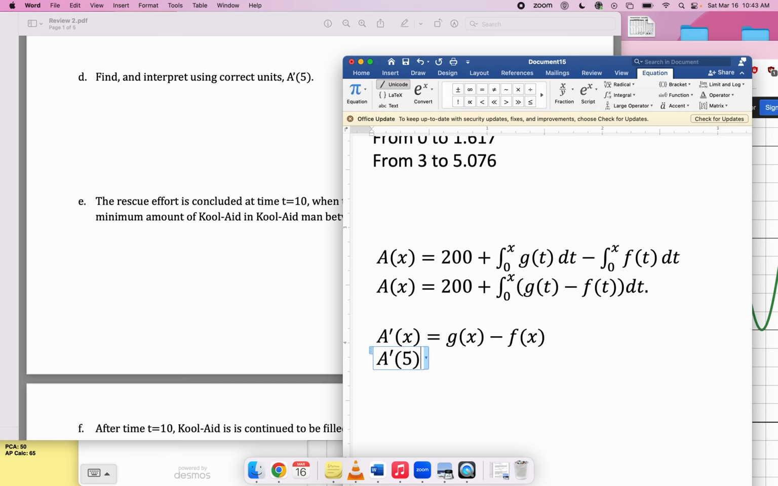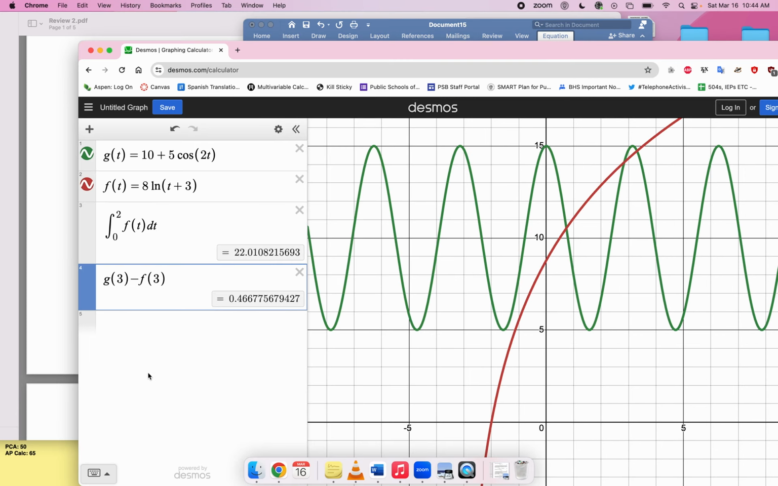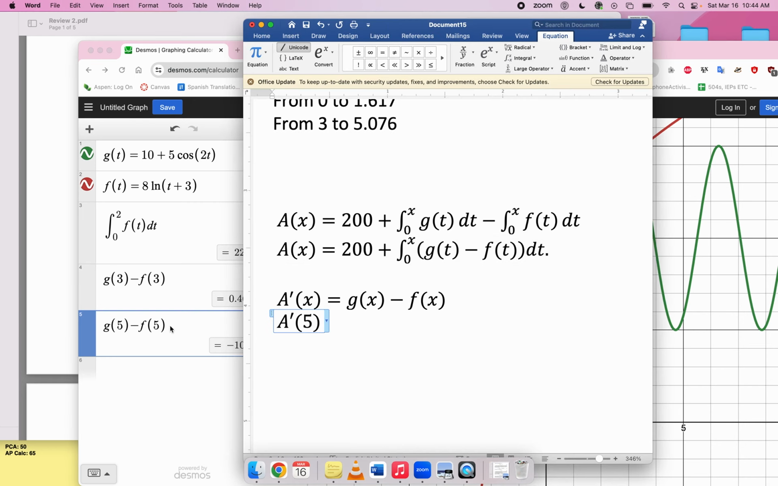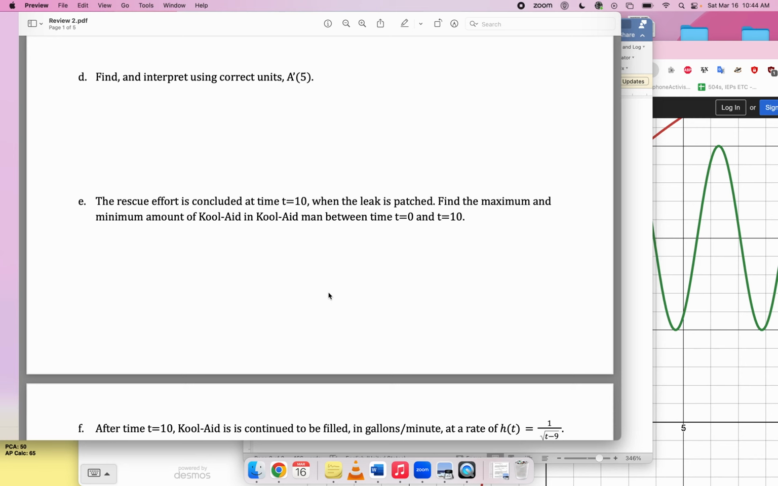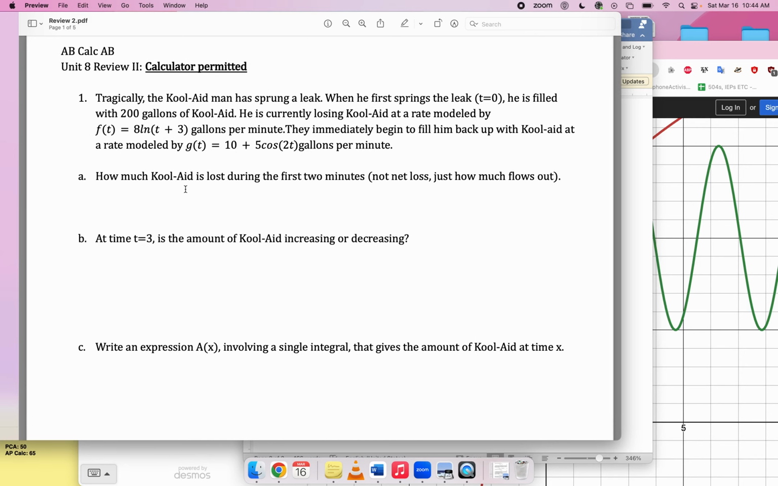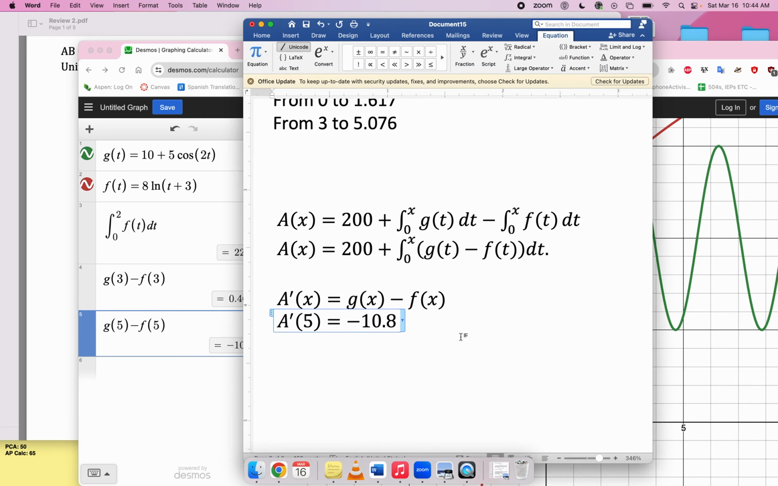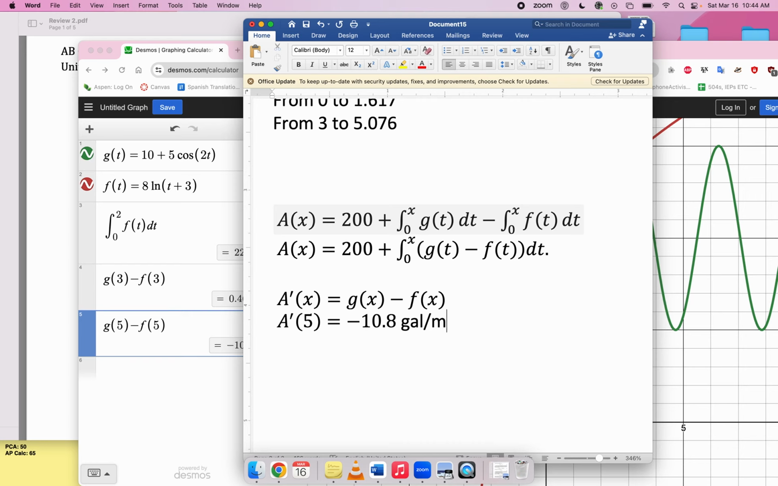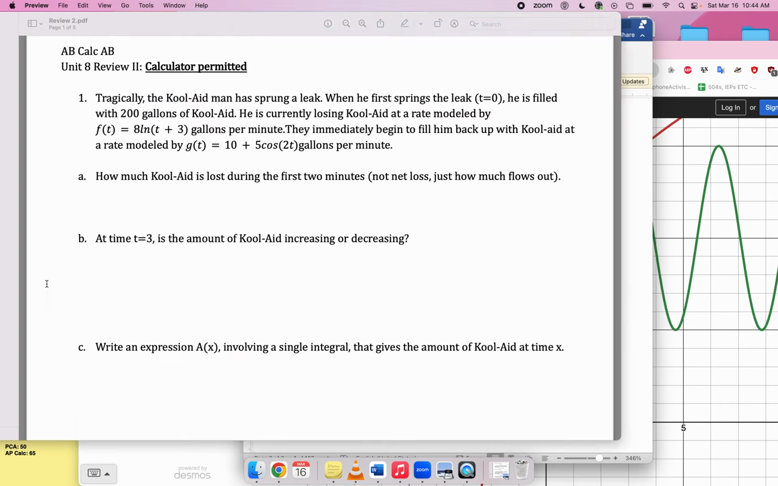So anyway, find and interpret. So what is a prime of 5? It's just going to be g of 5 minus f of 5, which is negative 10 point something, right? So negative 10.8 or whatever. What are the units? Well, the units of f and g are gallons per minute. So this is in gallons per minute. So what this is saying is that at time 5, overall, the Kool-Aid Man is losing 10.8 gallons per minute overall. That's what that's saying.